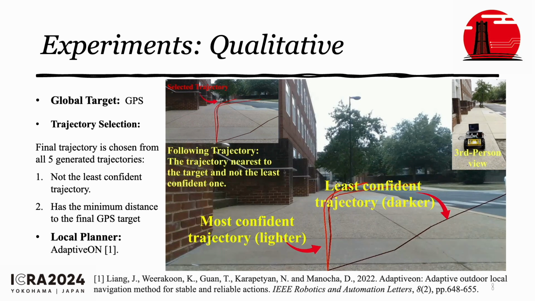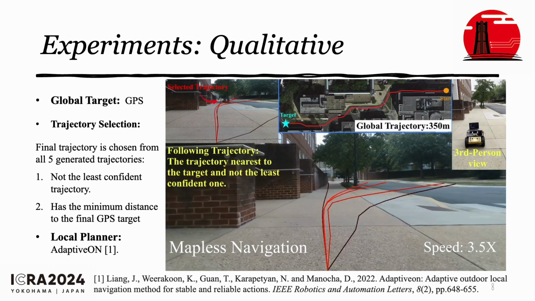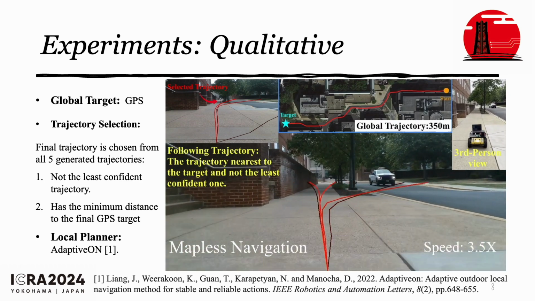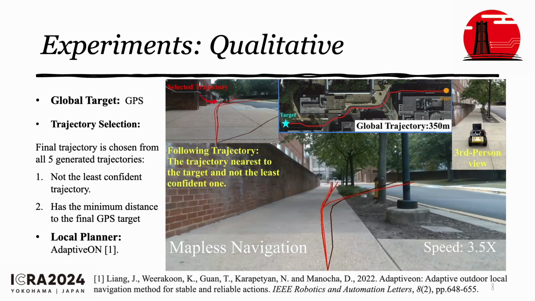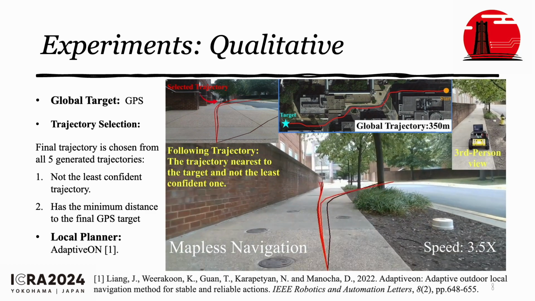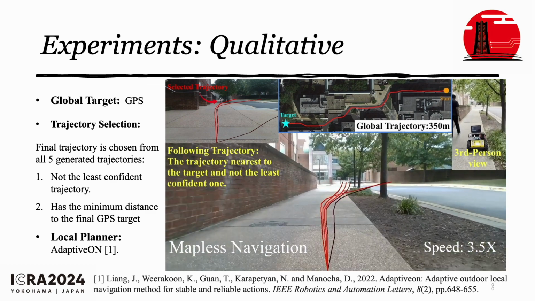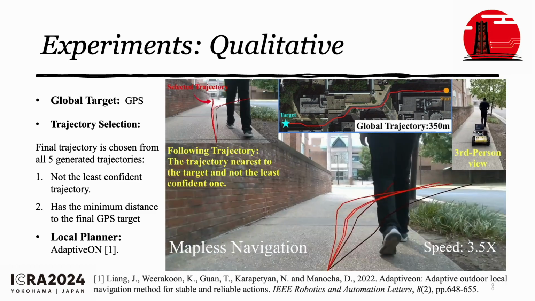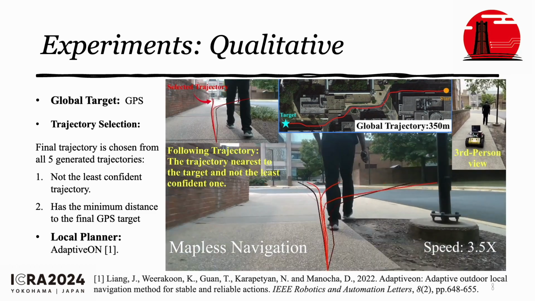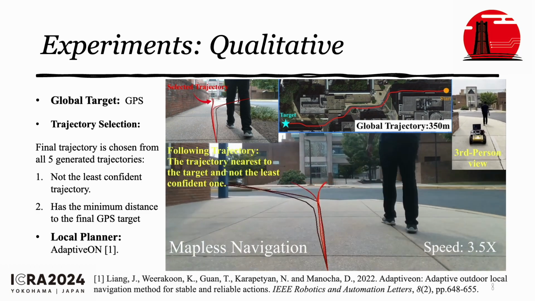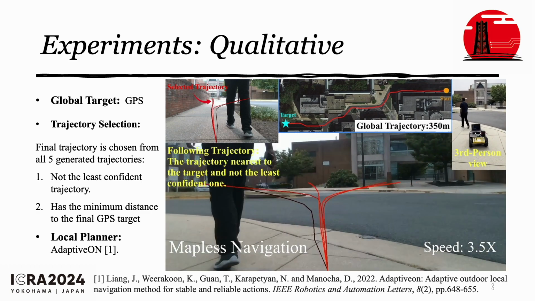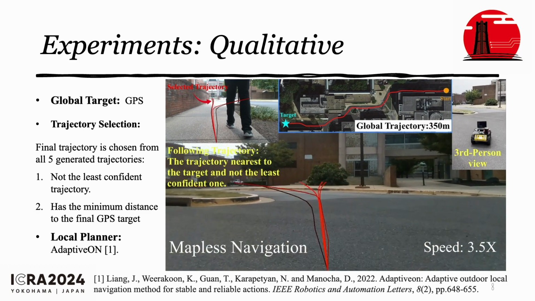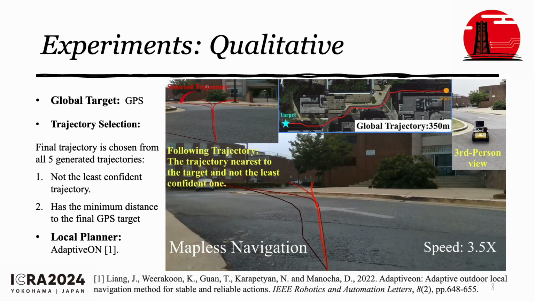And as the video shows, the lighter color means the higher confidence, and darker color means the lower confidence. And from the top left figure, we can see the selected trajectory during the current motion. And from the top right figure, we can see the third-person view.